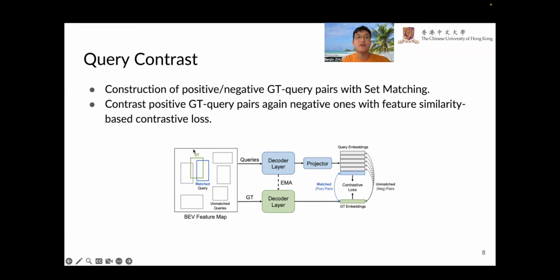In the second step, we need to contrast positive GT query pairs against negative ones. Before applying supervision to the positive and negative GT query pairs, we need to quantitatively measure the similarities of these pairs. However, simple geometric metrics like IoU cannot sufficiently model the similarities between GTs and queries.